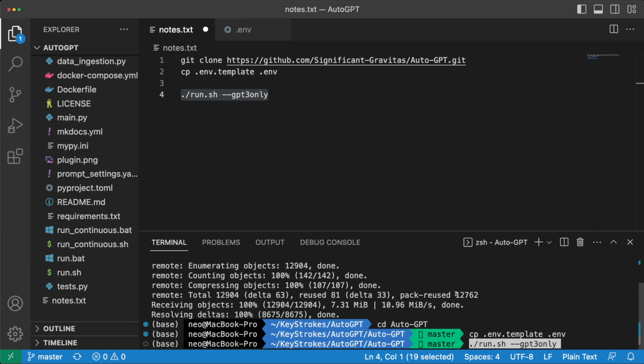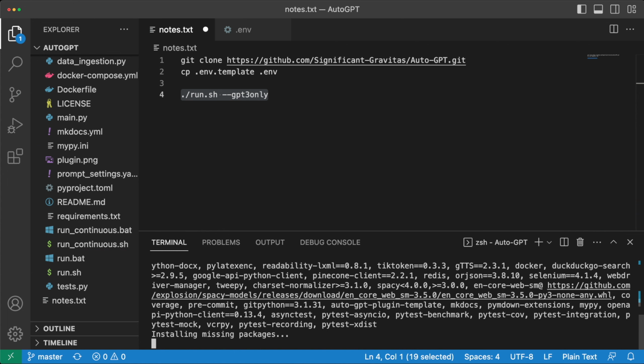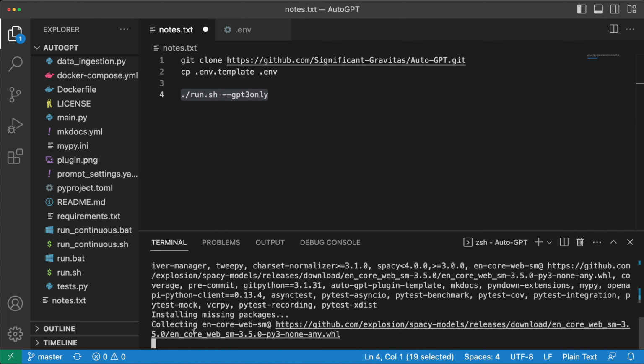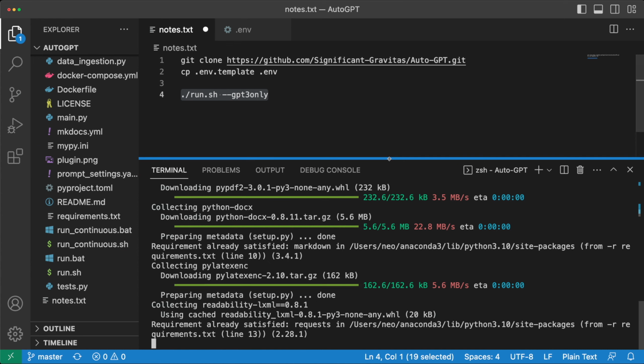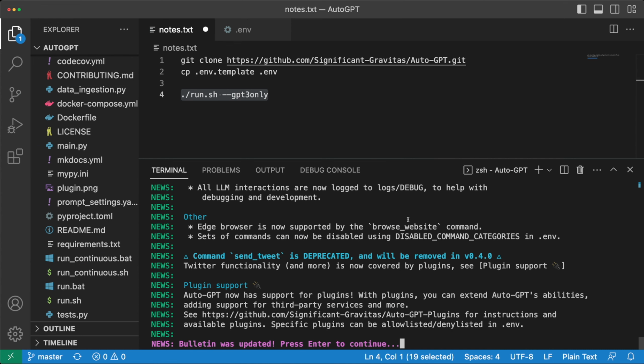If it's your first time running, then it might take some time as it might have to install a lot of Python dependencies. I think I have most of them already installed, so my run might be faster. But just a heads up, it might be slow for you if it's your first time running this. Okay, so let's run this command and we can see it's trying to install some missing packages. So we'll let it do its work and we'll be right back. Okay, so now all the dependencies are installed and now it's saying press enter to continue.